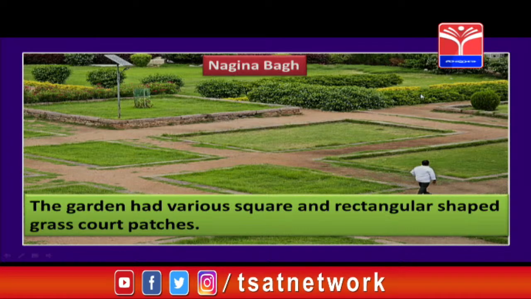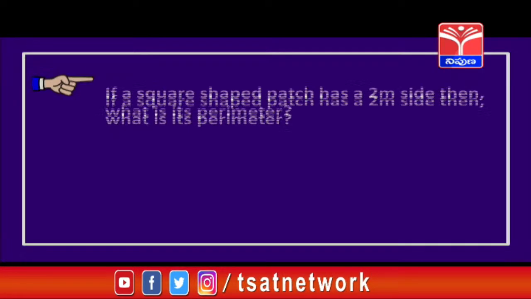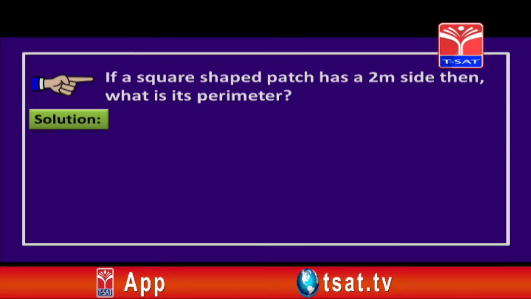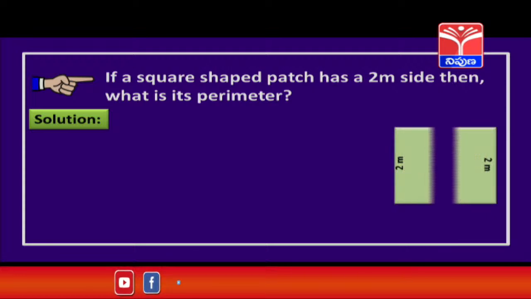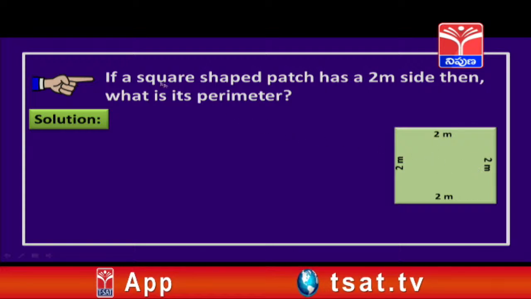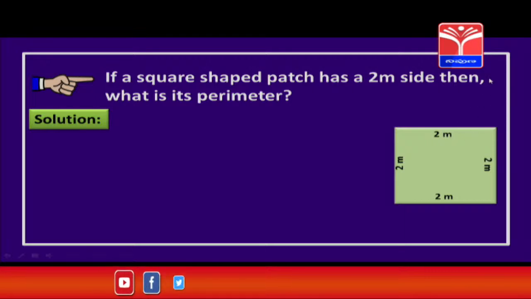Now, let us quickly see some questions. Here we go, the first question. If a square shaped patch has a 2 meter side, then what is its perimeter? So, children, let us see the solution to that. Here is the square shaped patch, and its side is 2 meters. That means all the sides will be 2 meters only, children, because it is a square. Square means all the 4 sides will be the same or equal.